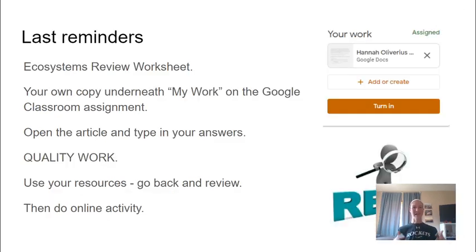Now, some last minute reminders. With your ecosystems review worksheet, you have your own copy of this. In the top right corner, when you open up the assignment, you'll see this Your Work section, and you'll be able to click right on that Google Doc and type right in there. Okay, make sure you do quality work. Use your resources, go back and review.